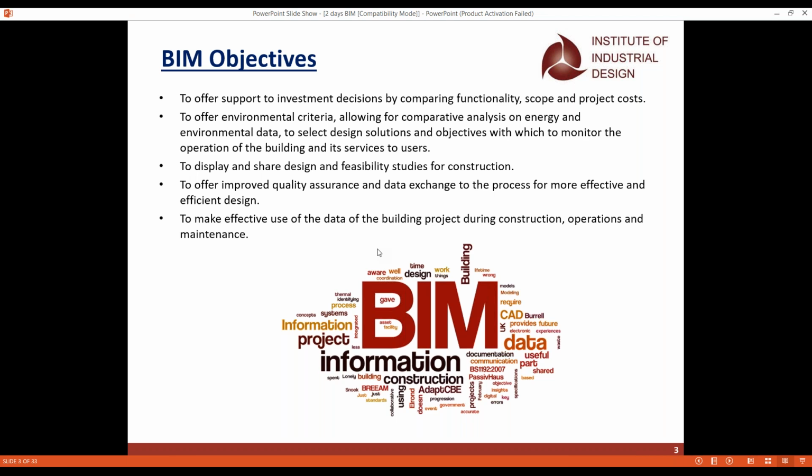Quality assurance is mandatory. And whenever we exchange data to other processes, it should be effective and efficient. The last objective is that whatever data we used in the building project will be used in the construction operations as well as in the maintenance part.